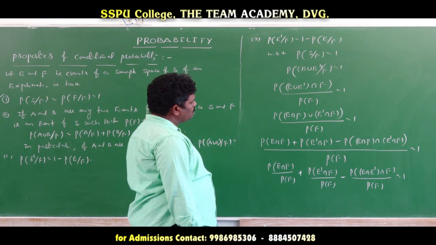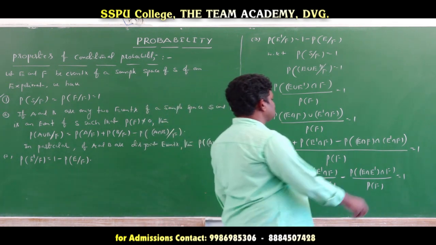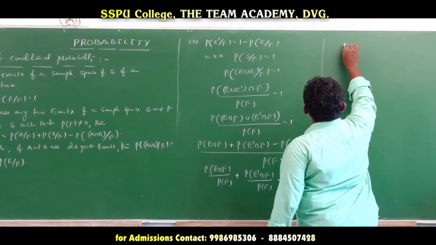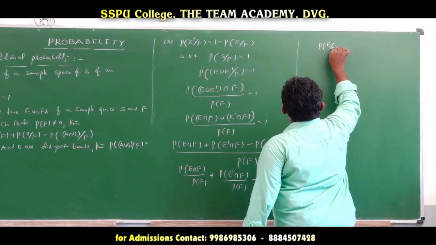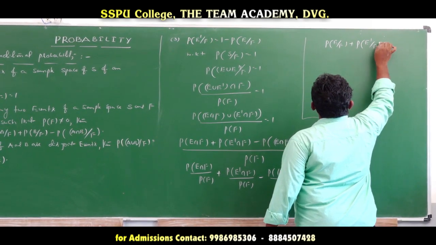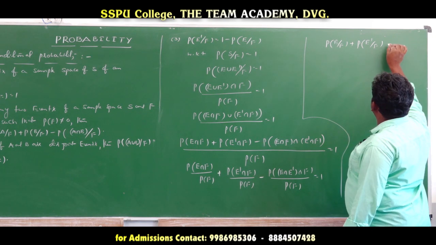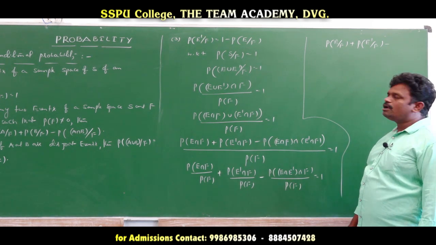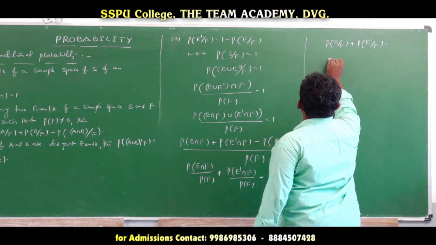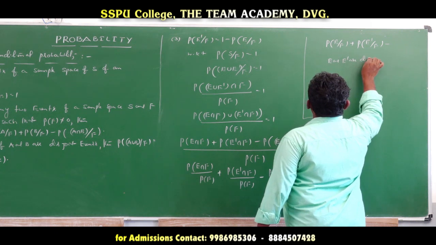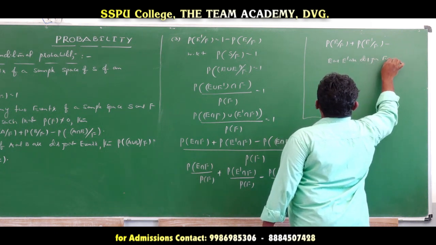Now here, what we prove from these conditions: if you want to apply the formulas, probability of E divides F, this value we know, probability of E dash divides F. But how much is this value again? E and E complement are disjoint events.